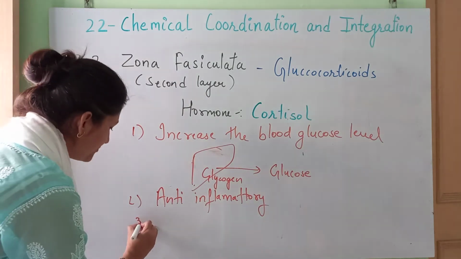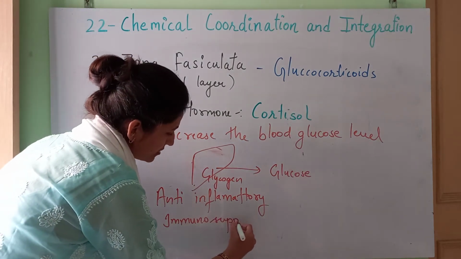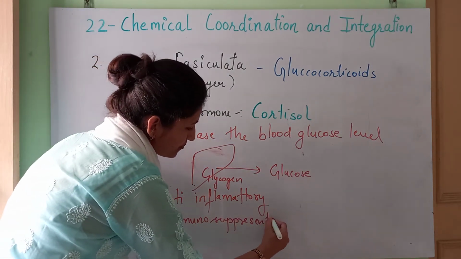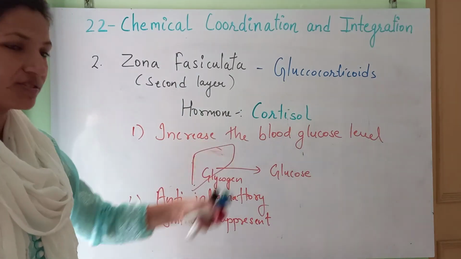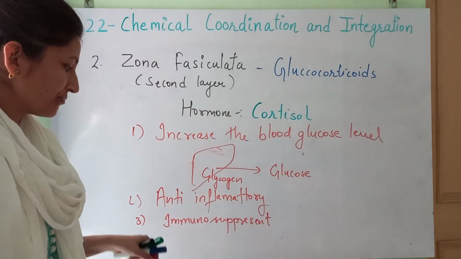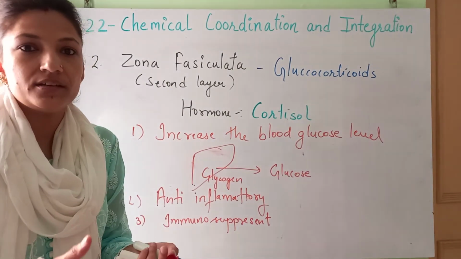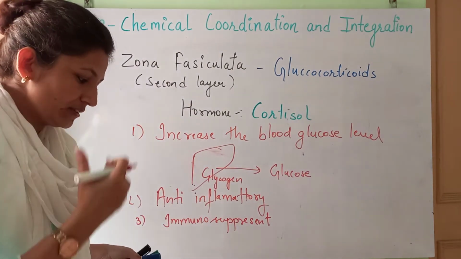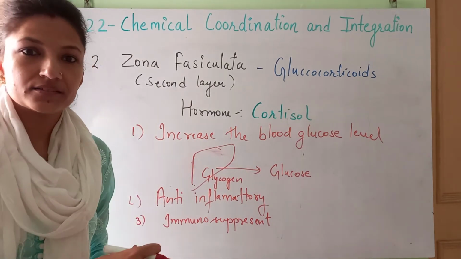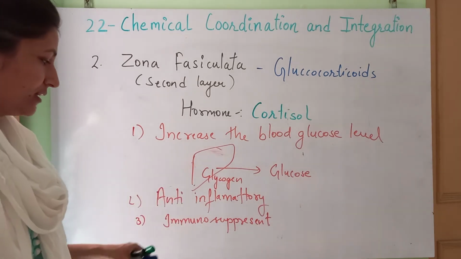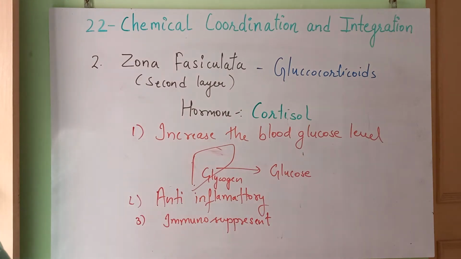Third, it acts as an immunosuppressant. It means during the transplantation of the organ, these steroid cortisol are used to suppress that reaction, meaning during the transplantation the body may react, so to prevent that, few immunosuppressants are used, and this is one of them. Got it?